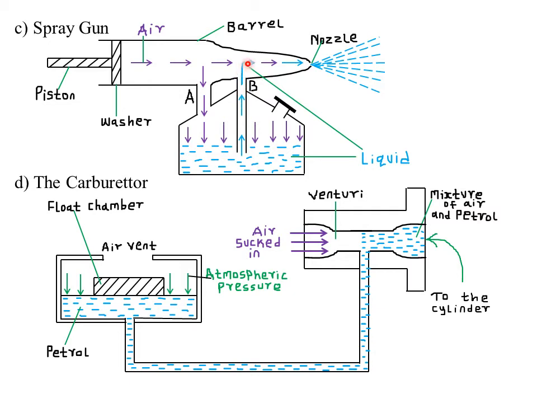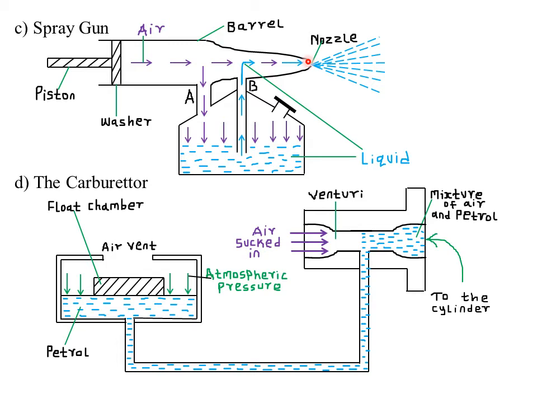Now when the liquid gets here, remember some of the air that bypassed point A is still flowing towards the right hand side. So that air again pushes the liquid. Once it gets up point B, it is pushed by the air into the nozzle. Remember, the nozzle is usually very tiny, that is, it has the smallest cross-sectional area. And when the cross-sectional area is very small, automatically from the equation of continuity, the velocity of the fluid will be very, very high. So the velocity of the liquid is increased as it passes through the nozzle because of the reduced cross-sectional area.